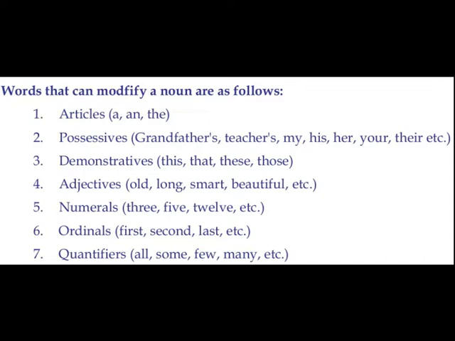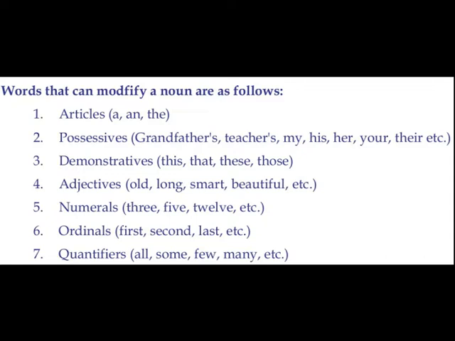Articles. Which are the articles in the English language? A, an, the. Now, another set of modifiers: possessives, possessive forms.